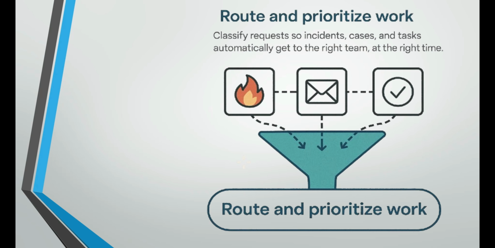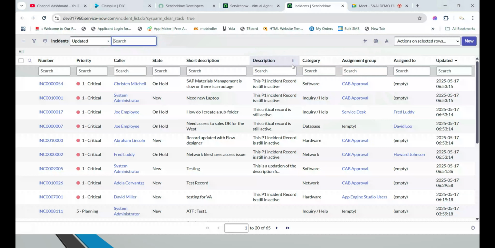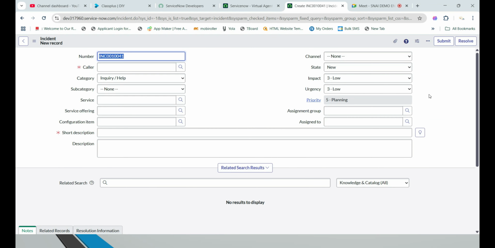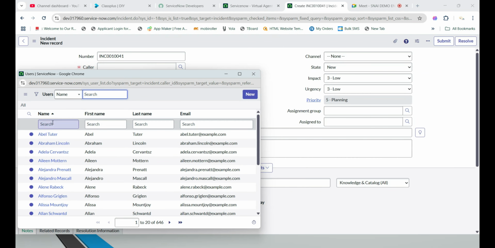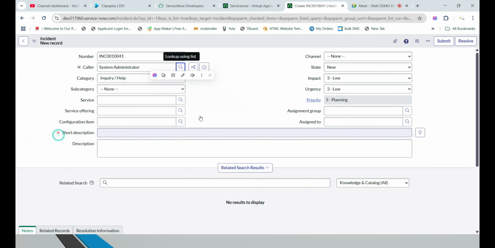Just imagine that I'm going to create one incident ticket. As of now, 65 incident tickets are there, and now I want to create a new one. Simply, if I click on New, you know very well about the creation of an incident ticket. For example, the caller is me, the system administrator, so I'm selecting that caller.